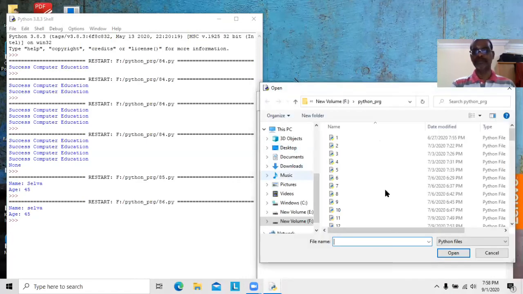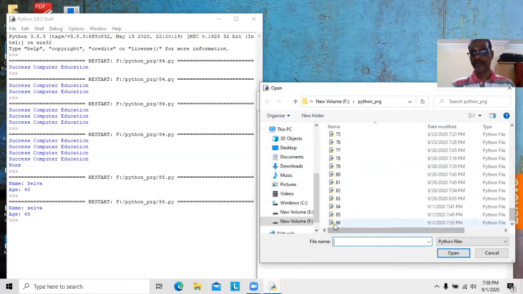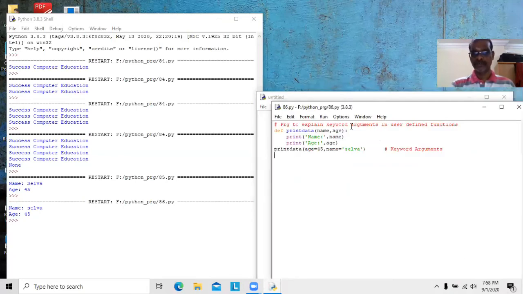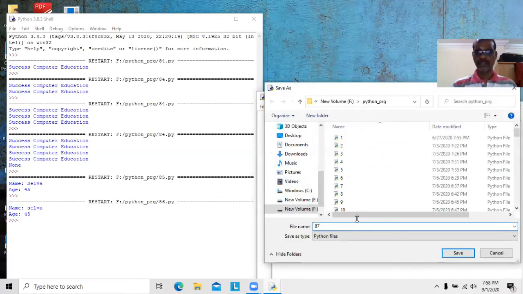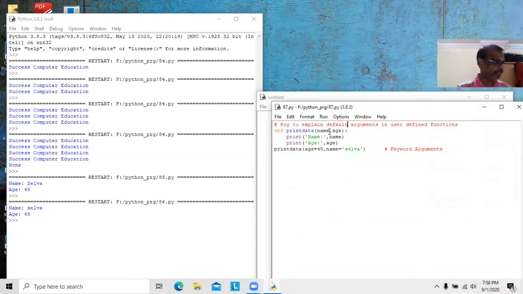You can open the same program. Default argument, we can save in a different name. Here we can give some values directly. Default argument: for age, I am giving 35. Here there is no need to give a value for age, since we are giving the value here. This is the default argument.